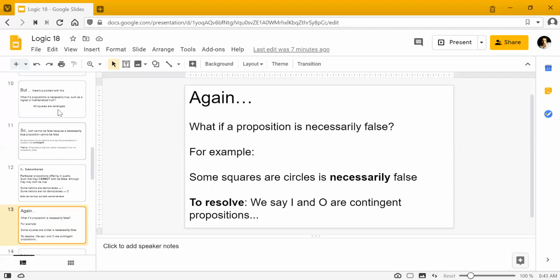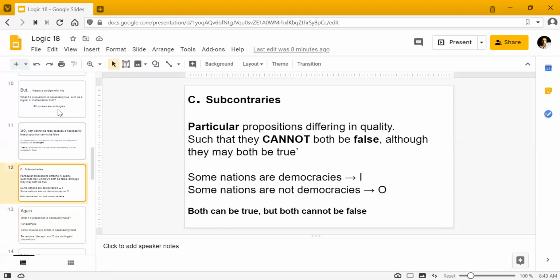Which propositions are contingent? Those that are neither necessarily true nor necessarily false. So they're open in that sense. That's the only sort of propositions we will be using in opposition.